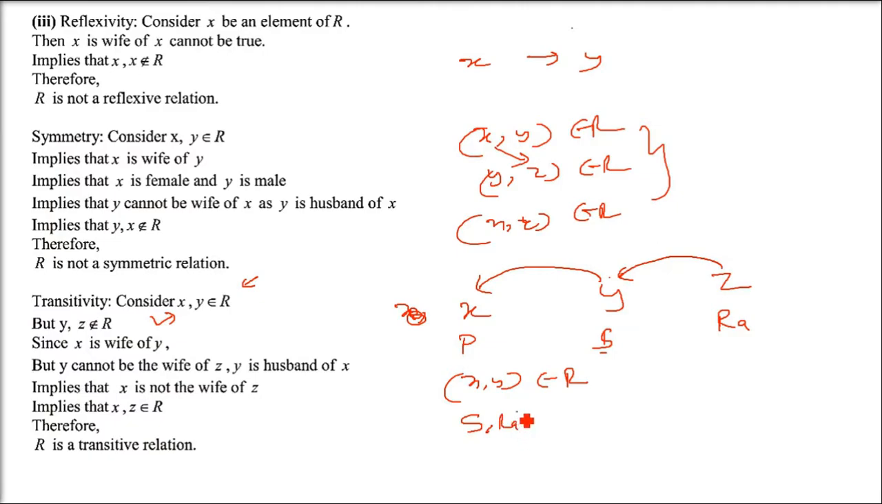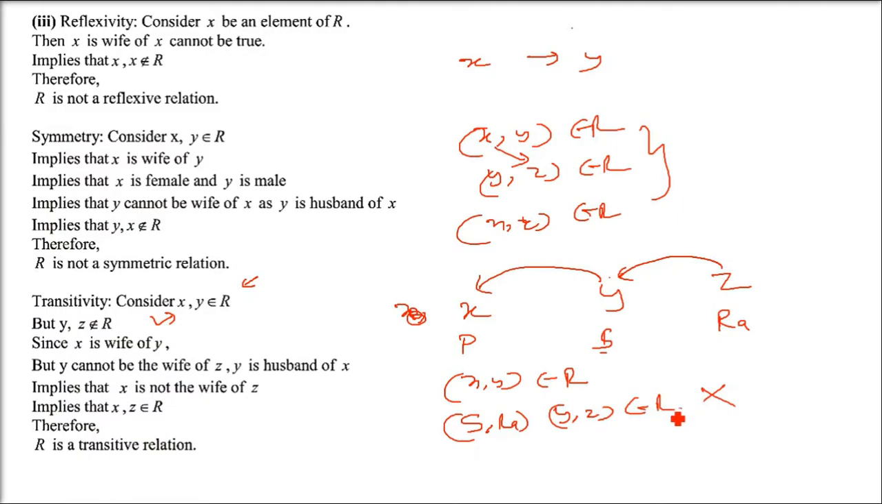Pooja can be wife of Sham, but Sham cannot be wife of Ram. So YZ is not belonging to R. Because we have to say XY belongs to R, YZ belongs to R; this has to be true, then only XZ belongs to R. So the second condition fails, it can never be true.